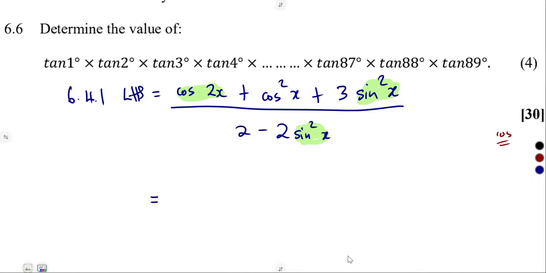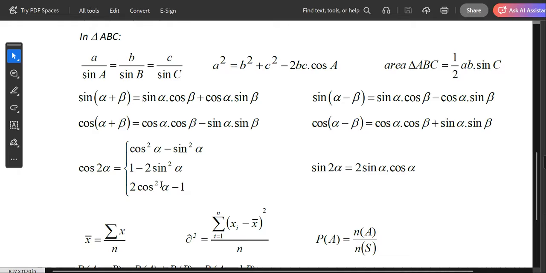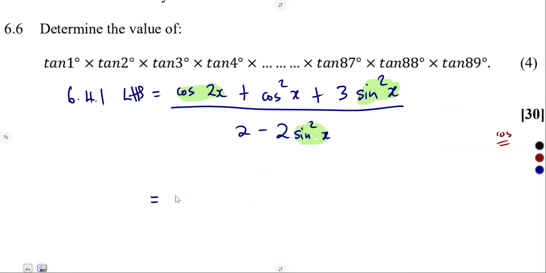So I'm going to use the one with a cos, which is what? 2 cos squared alpha minus 1. So this was going to be 2 cos squared of x minus 1. We need x, not 2x. Plus cos squared. Since our answer is having cos x, guys, 1 over cos squared, leave that cos squared as it is.